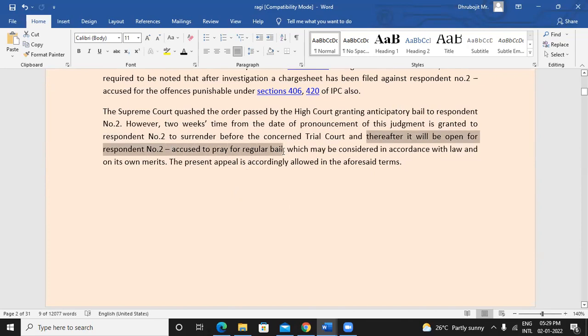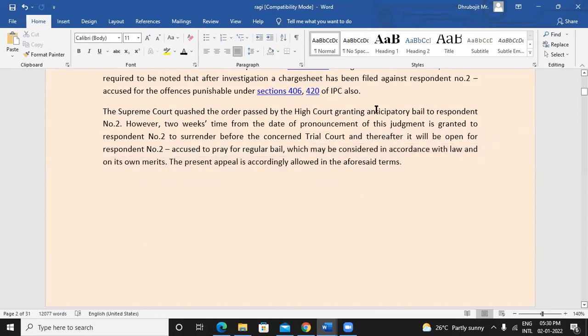Because the case has already started, everything happened, he tried to escape and all that, anticipatory bail does not make sense at this stage. But he has a right to apply for regular bail, which may be considered in accordance with the law and on its own merits. The present appeal is accordingly allowed in the aforesaid terms.